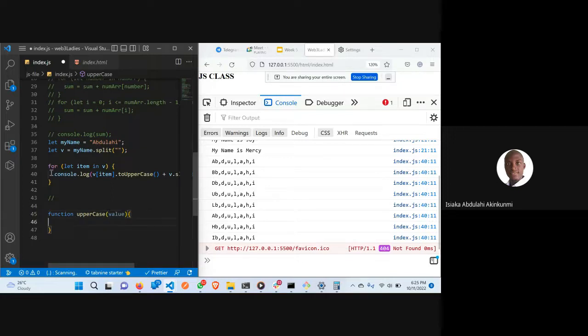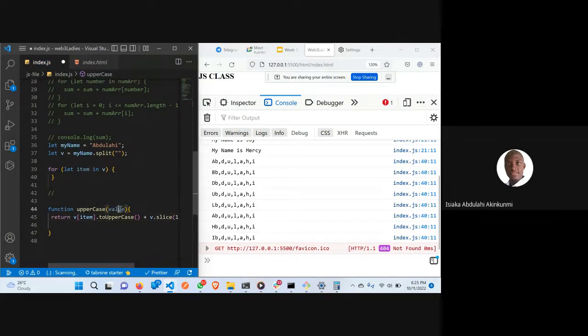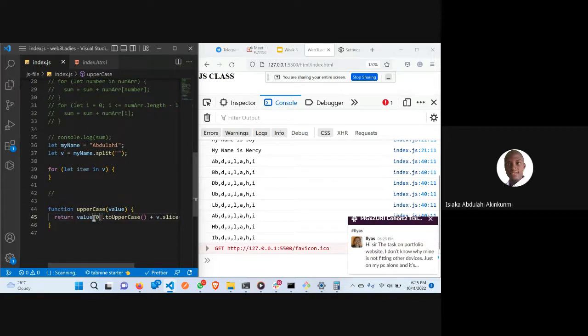Now this is what I want us to do here. I'm telling it to return. So just return this. You should return value at 0. That's the first thing we are going to do. Value at 0 plus, to change to uppercase. Then from 1, you should convert it.